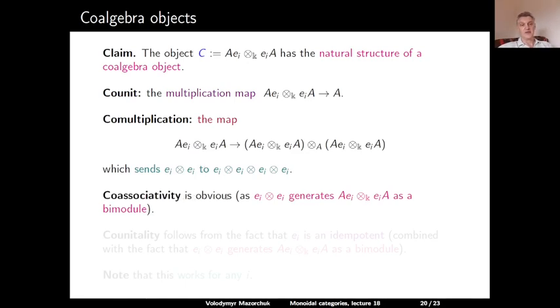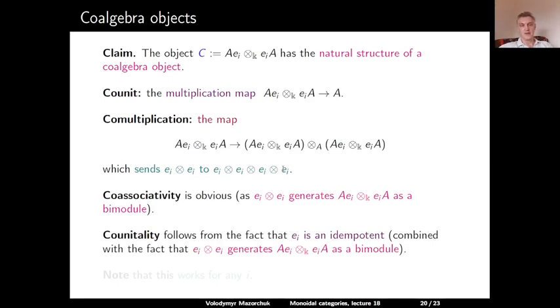So the coassociativity of the comultiplication is really obvious, because we start from here, we go here, and then we apply the same map either here or here, and we clearly end up in the same place. The counitality one has to check on the diagram, and there one needs to use that e_i is actually an idempotent. And then if we combine it with the fact that e_i tensor e_i generates the indecomposable bimodule, we get the counitality. Note that this works for any i. So here i can be arbitrary from 1 to n.